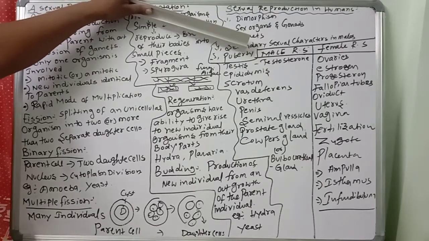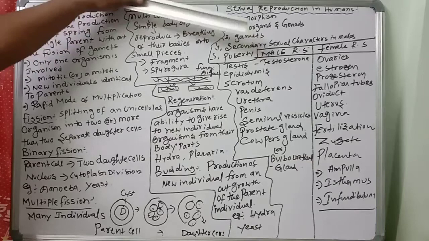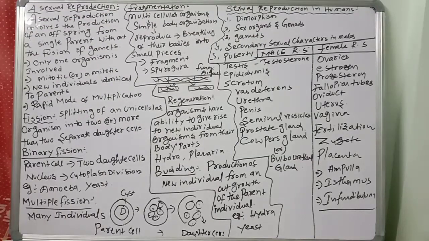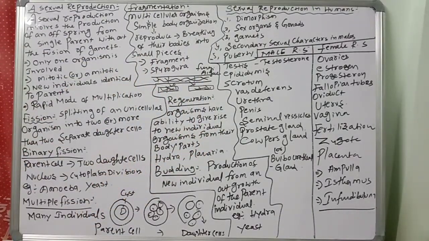Male gamete, sperms, and female gamete, egg, will start to be produced. From that particular age onwards we see secondary sexual characters develop. That particular age is called puberty. Nearly 11 to 12 years, 13 to 14 years, we will see puberty. We will discuss the male reproductive system and female reproductive system.